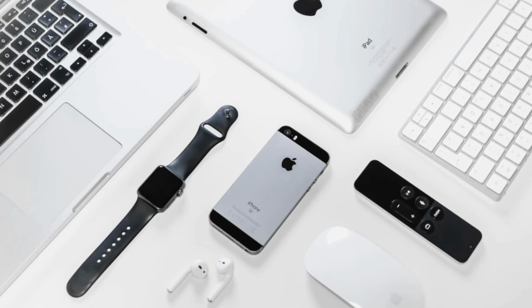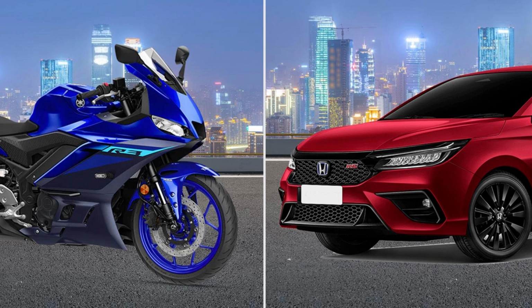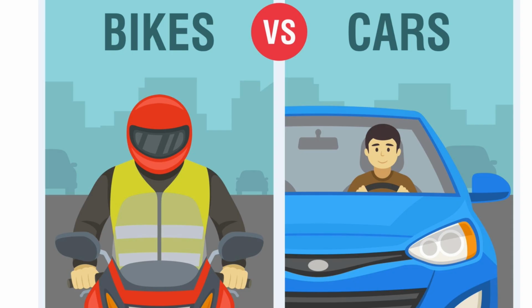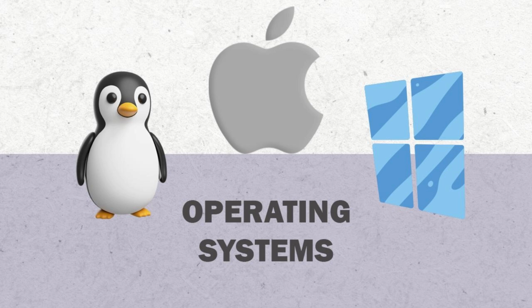Real-world analogy. Now let's make this super easy to understand. Think of operating systems like vehicles. Windows is like a regular car, easy to use, available everywhere. Linux is like a custom-built bike. You can modify everything, powerful but needs skill. Mac is like a luxury car, smooth, premium experience, well optimized. All three will take you to your destination, but the experience will be different.